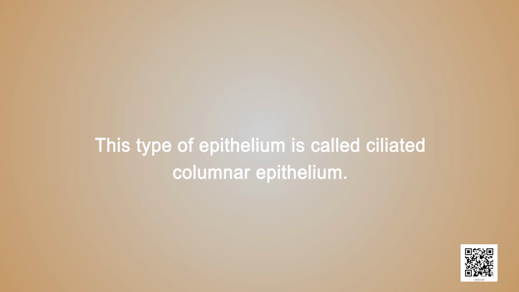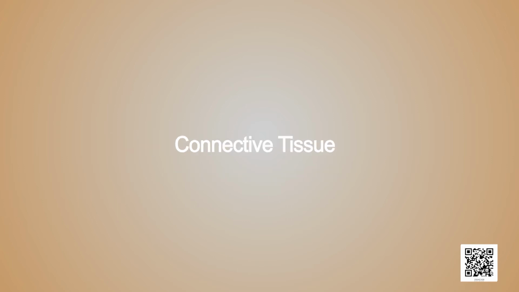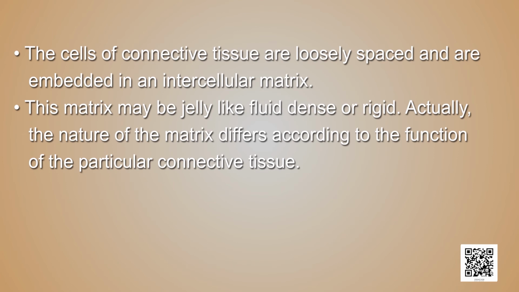Let us now discuss about the connective tissue. The cells of connective tissue are loosely spaced and are embedded in an intercellular matrix. This matrix may be jelly-like, fluid, dense or rigid. Actually, the nature of the matrix differs according to the function of the particular type of connective tissue.